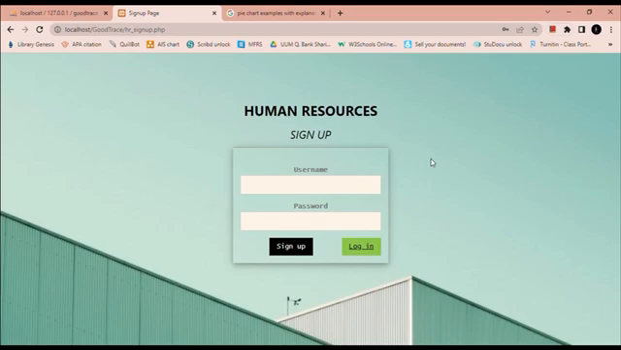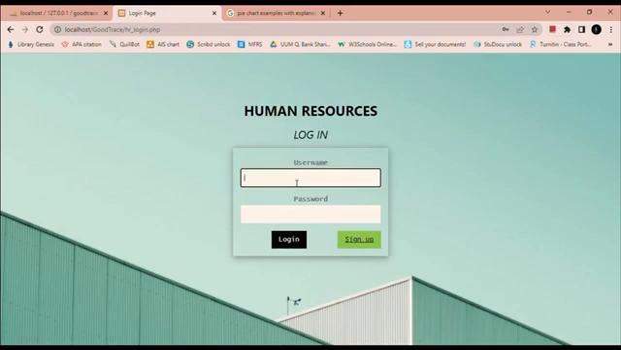Okay, so now I will be demonstrating the human resource system. Firstly, HR needs to sign up their details before logging into the system. After it has been created successfully, now they can log in with their details.